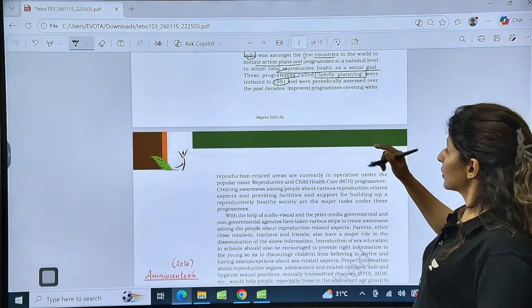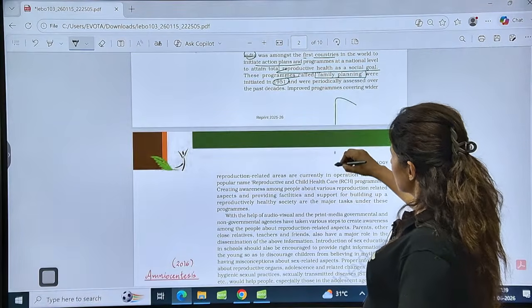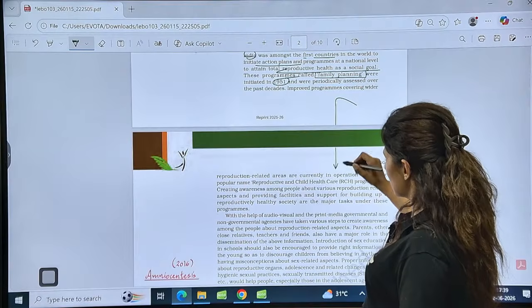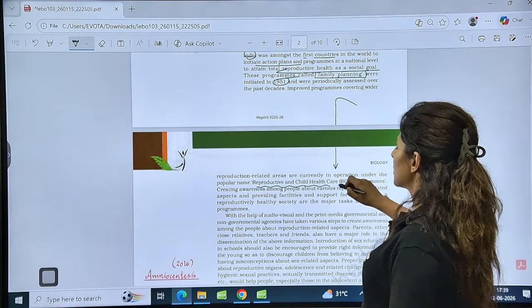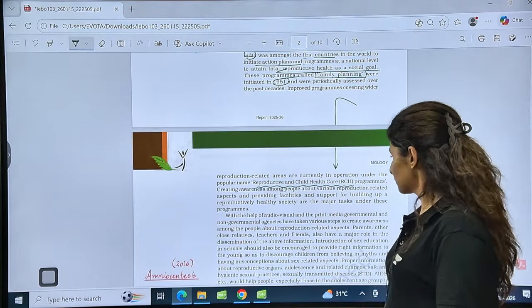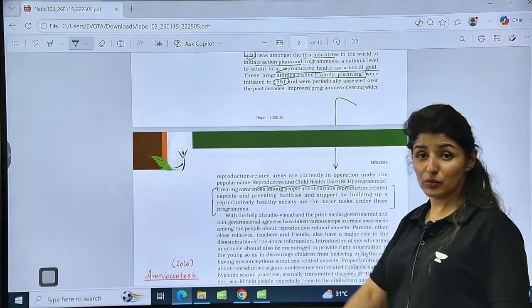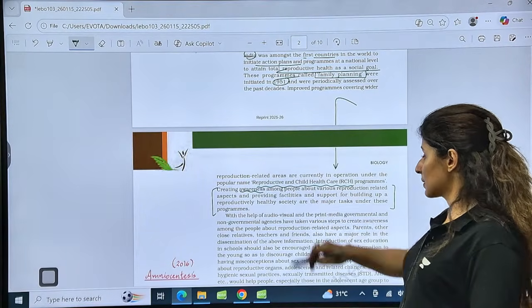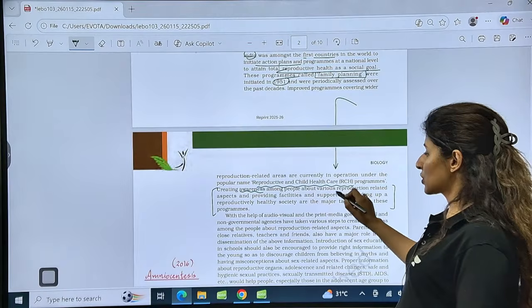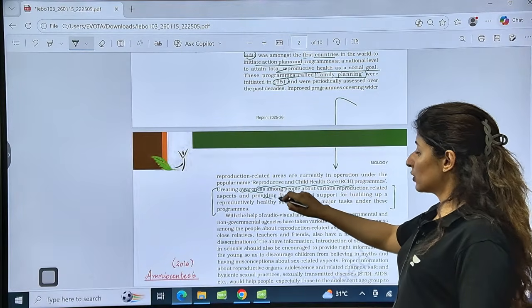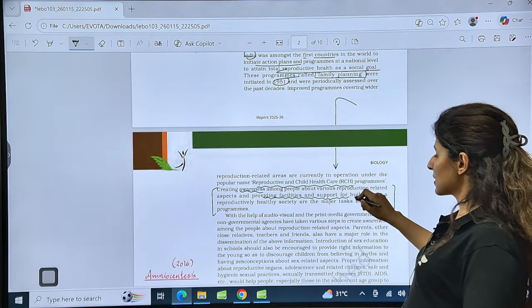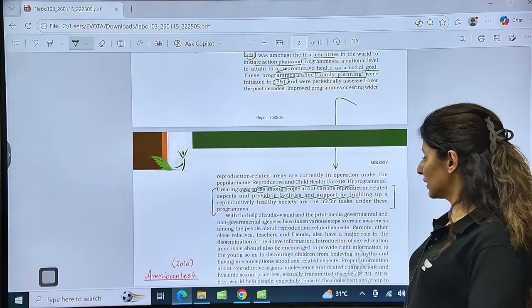Improved programs and family planning were gradually named RCH, reproductive and child health care, right? What is the objective of RCH? Number 1, creating awareness among the people about reproduction aspects, and second, providing facilities and support for building a reproductively healthy society.